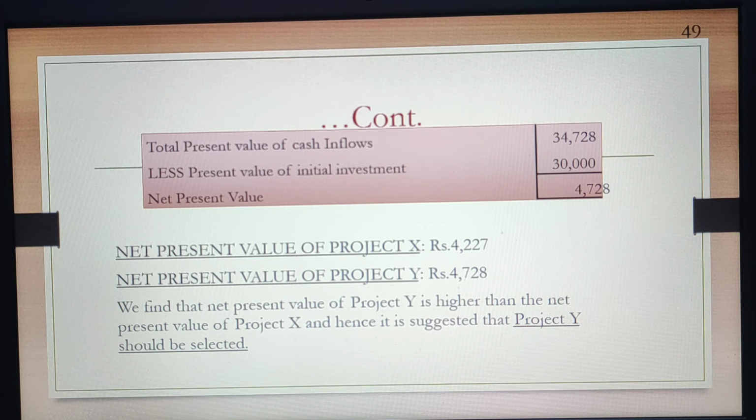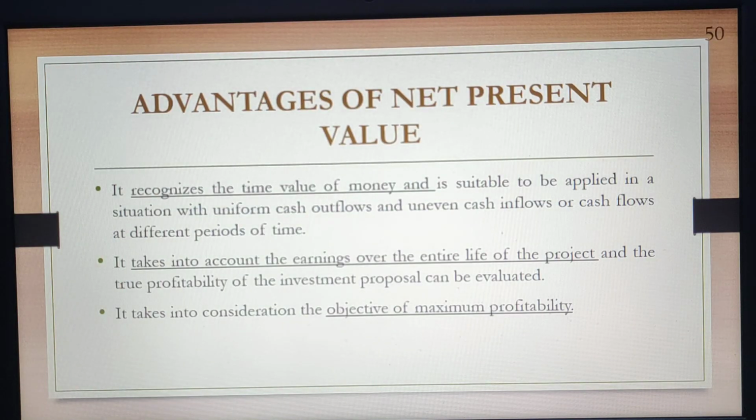Now we need to decide which one to select. Obviously we select the one which gives the higher return, that is Y. The net present value of project Y is higher than that of X, so it is suggested that the company choose project Y instead of X, because its net present value is higher.